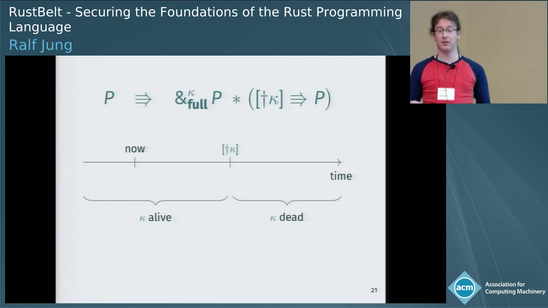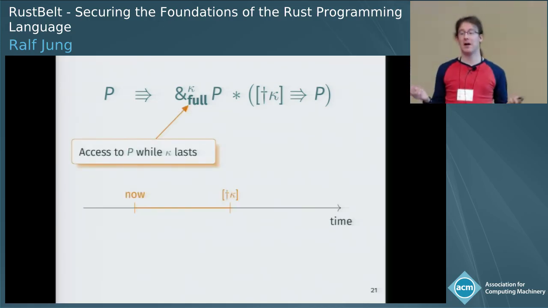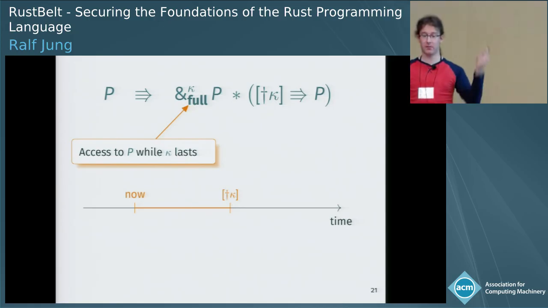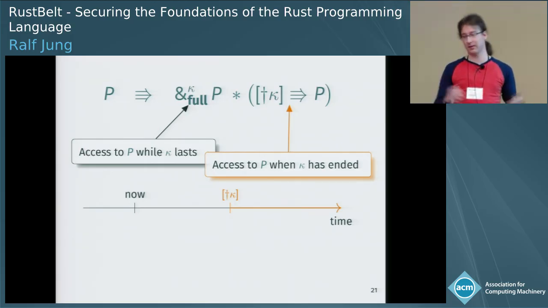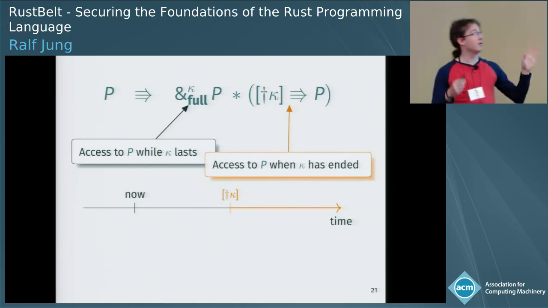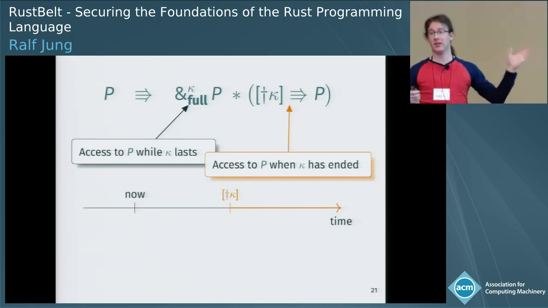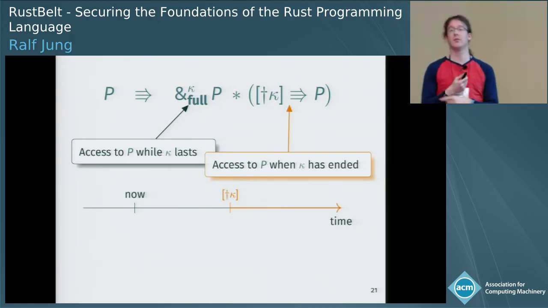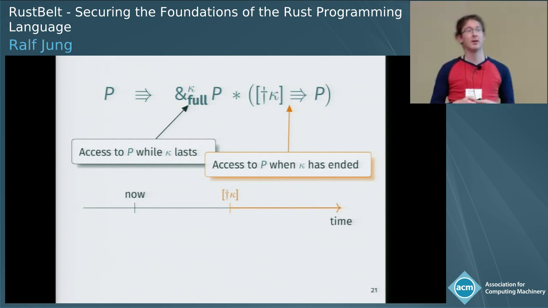We can split P into two parts, where the first part grants us access to P while the lifetime kappa lasts. That's from now until dagger kappa. And the second part grants us access to P after kappa has ended. So that's essentially from dagger kappa until the end of time. And because these two parts of the timeline are disjoint, it is justified to put a separating conjunction between these two pieces, even though they both talk about the same resources P.